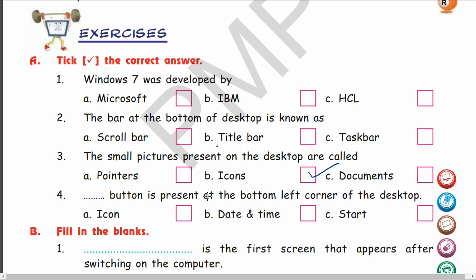The button present at the bottom left corner is the start button. Many of you can write here date and time, but mind you, date and time is located at the bottom right corner, and start at the bottom left. I hope you have got the answers correctly.